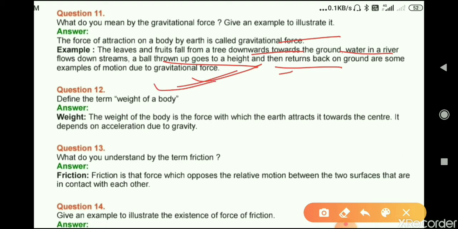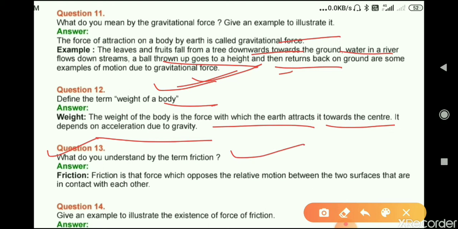Now question number 12, define the term weight of a body. The weight of a body is a force with which the earth attracts it towards the center. It depends on acceleration due to gravity. Question number 13, what do you understand by the term friction? Friction is that force which opposes the relative motion between the two surfaces that are in contact with each other.